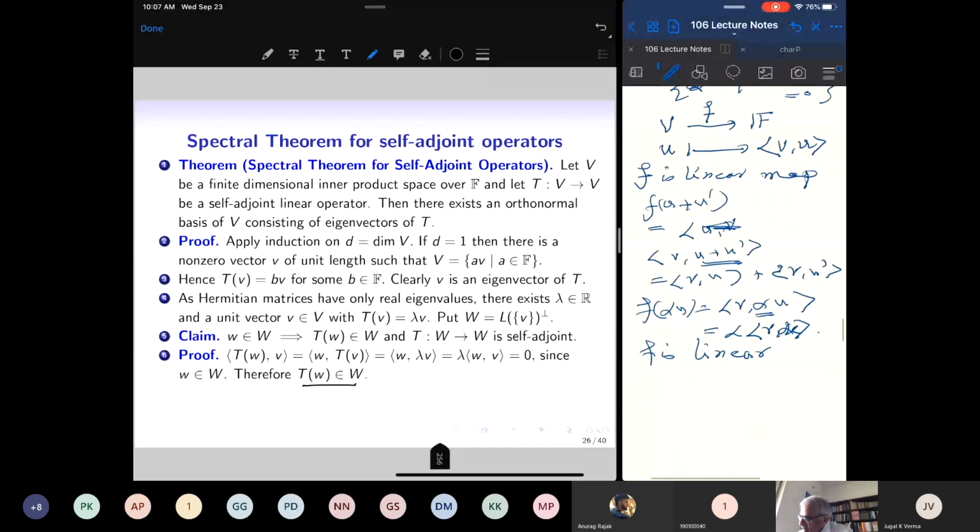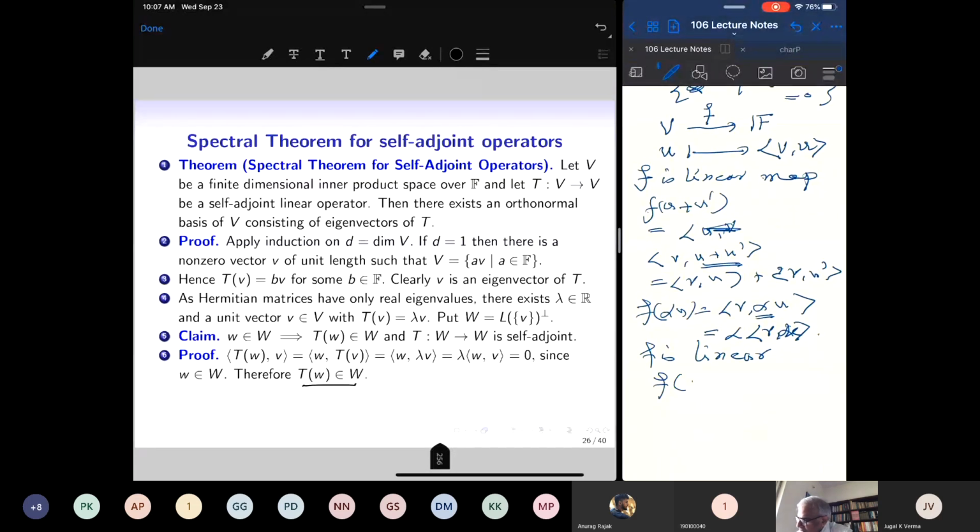Now what is f of V? f of V is the inner product of V with V, and that is equal to 1, because V is a unit vector. F is a one-dimensional vector space, and the image of f contains a non-zero scalar, which is 1, and therefore f is onto.